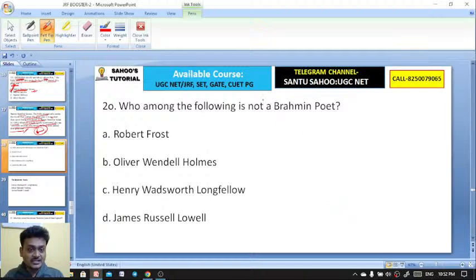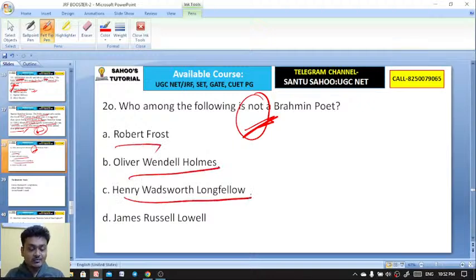Who among the following is not a Brahmin poet? Robert Frost, Oliver Wendell Holmes, H.W. Longfellow, and James Russell Lowell. So Brahmin poets are from Boston. They are the Bostonian Brahmins, American Bostonian Brahmins. Who among the following is not a Brahmin poet? You have Robert Frost, Oliver Wendell Holmes, H.W. Longfellow, James Russell Lowell.